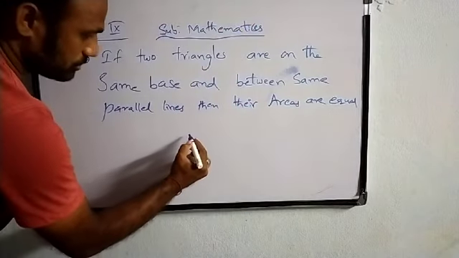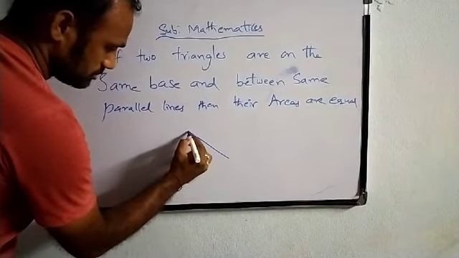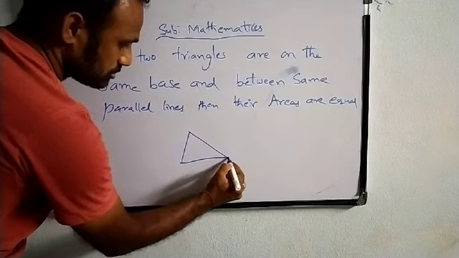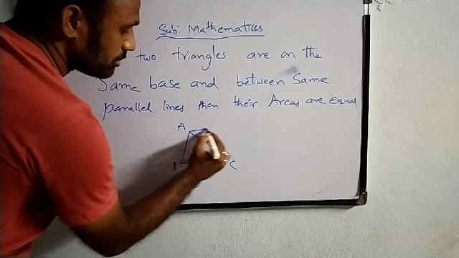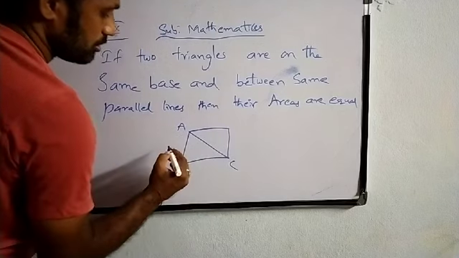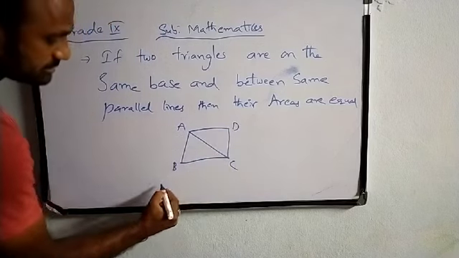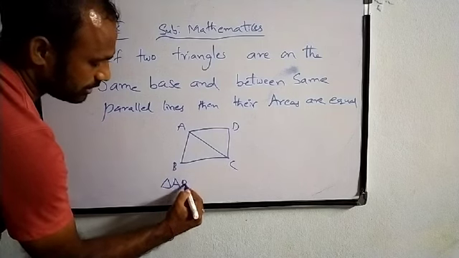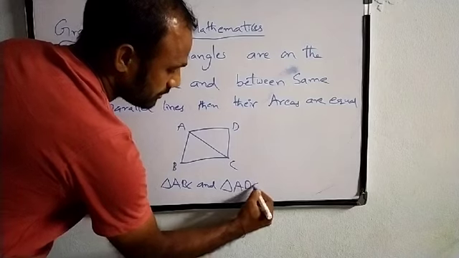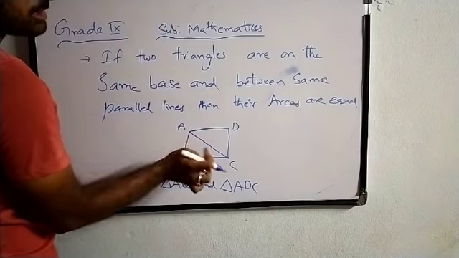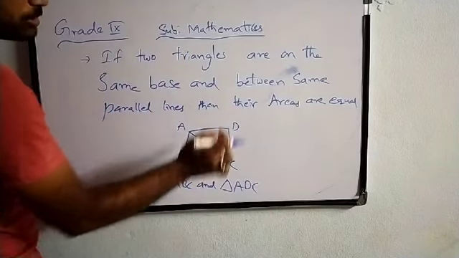For example, if you see this triangle ABC and triangle ADC. Here triangle ABC and triangle ADC have the same base AC and they are between the same parallel lines, BC parallel to AD.